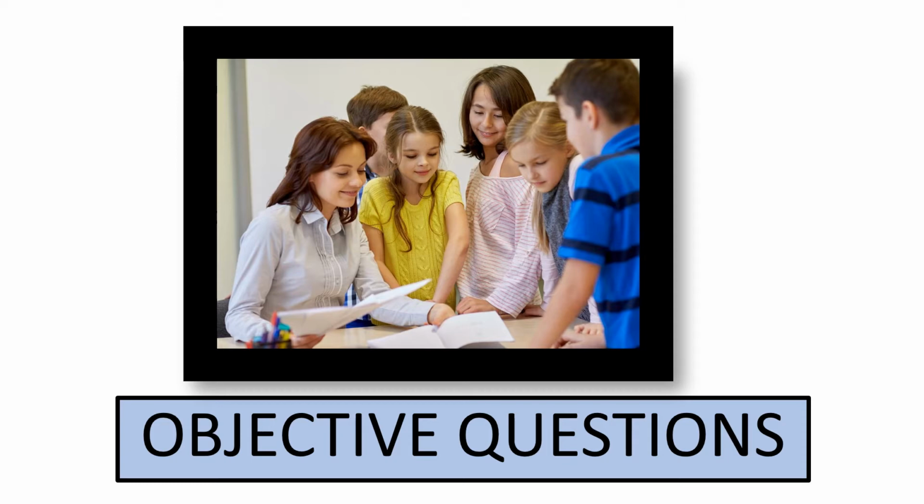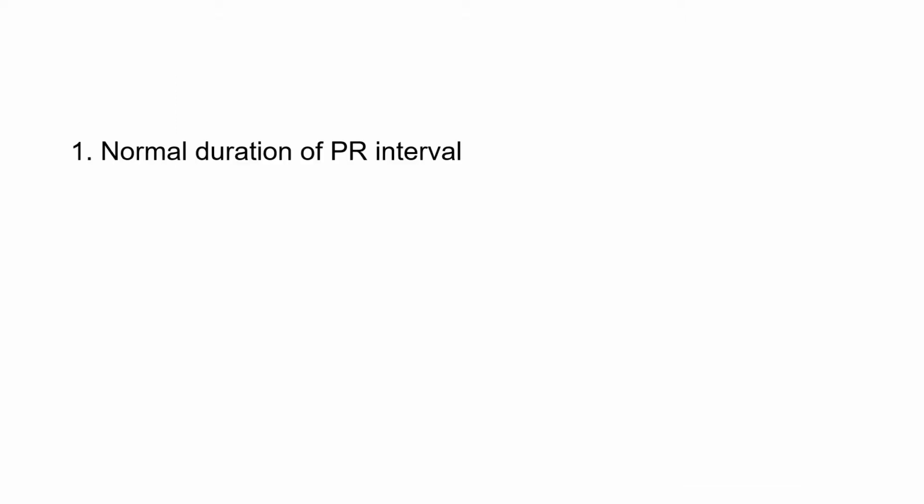So let's move to the questions of the day. First question is normal duration of PR interval. So PR interval, that's the duration from the starting of P wave to the start of QRS complex. Okay, so that shows the conduction through the AV node of the conduction system.